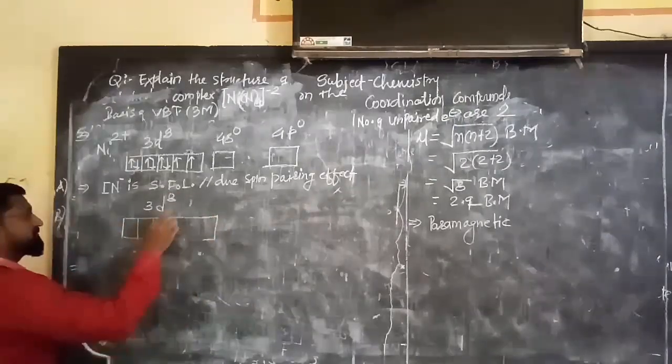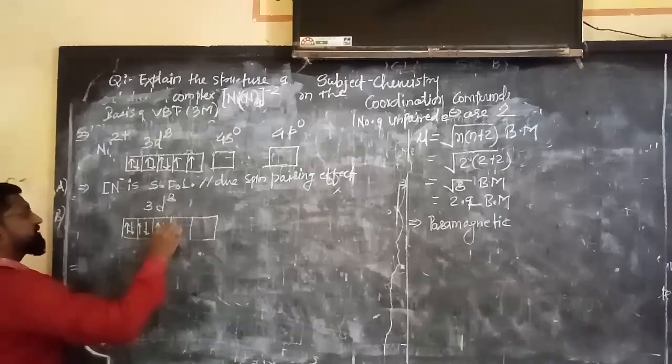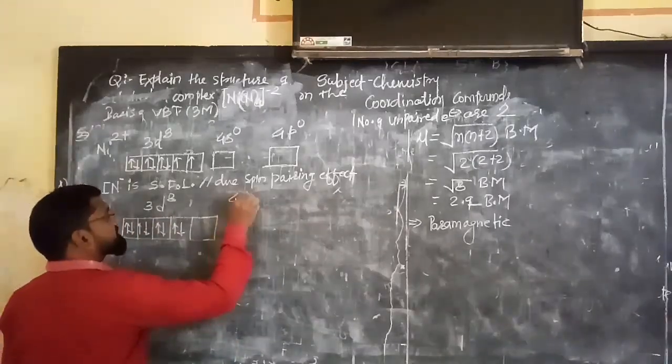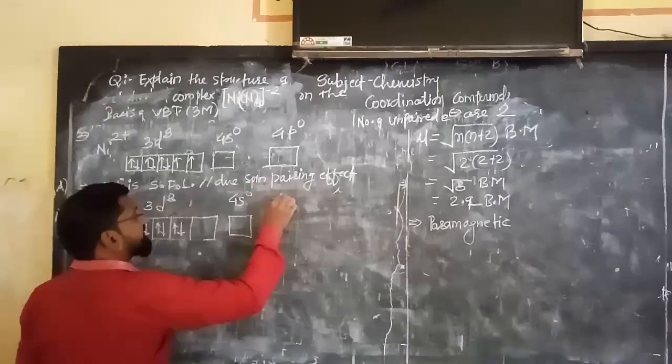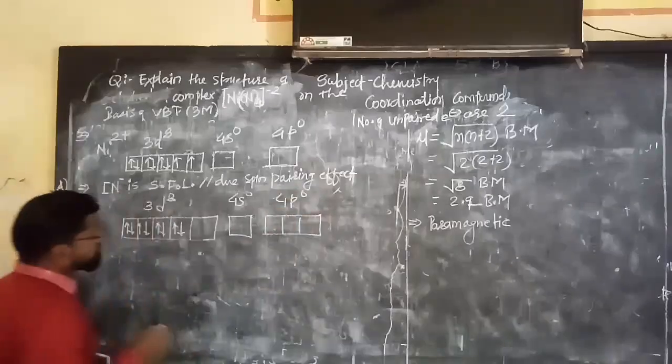3d8, 1 2 3 4 5, 1 2 1 2. So see here how pairing of electron occurs against the rule. After that 4s0. Is that clear? And here again 4p0. 1 2 3. Okay.